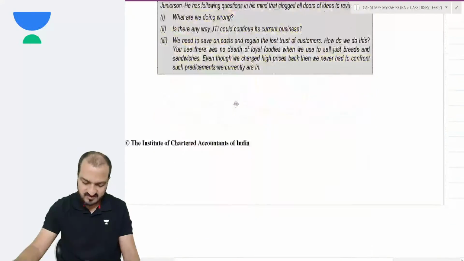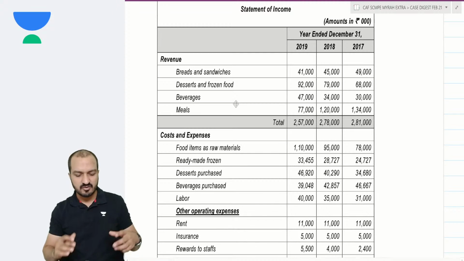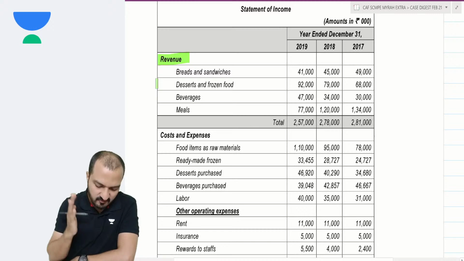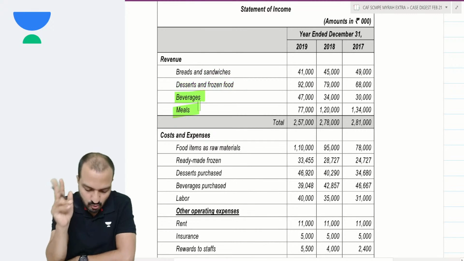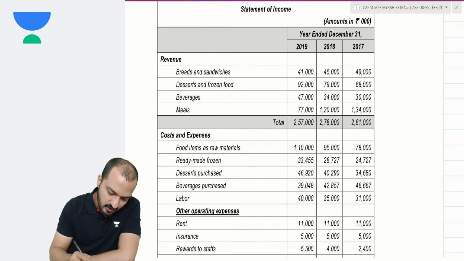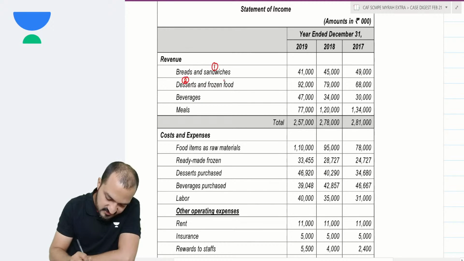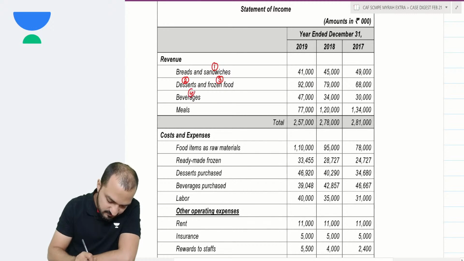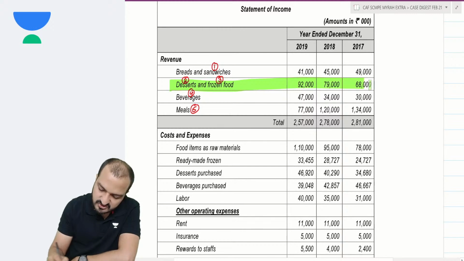And to support these things, they have also given you some data over here. As such, the data is not very useful, but a few things I can make you notice. Their revenue comes from sandwiches, desserts and frozen food, beverages and meals. Out of 5 products, one is breads and sandwiches, then desserts and frozen food are my second and third products, fourth is beverages, and fifth is meals. Here they have given details for desserts and frozen food together.